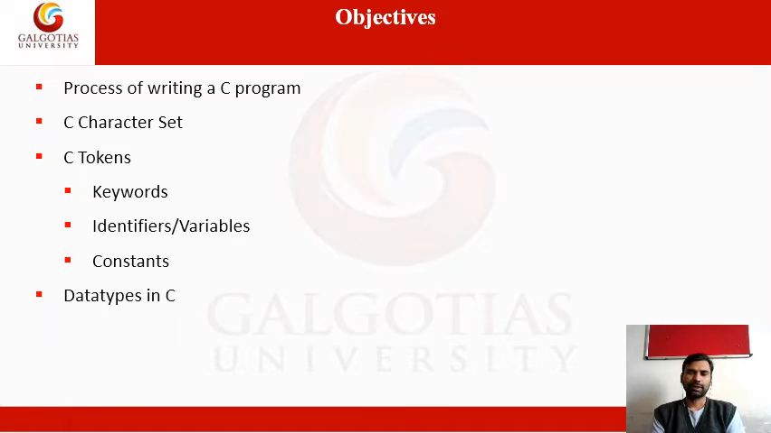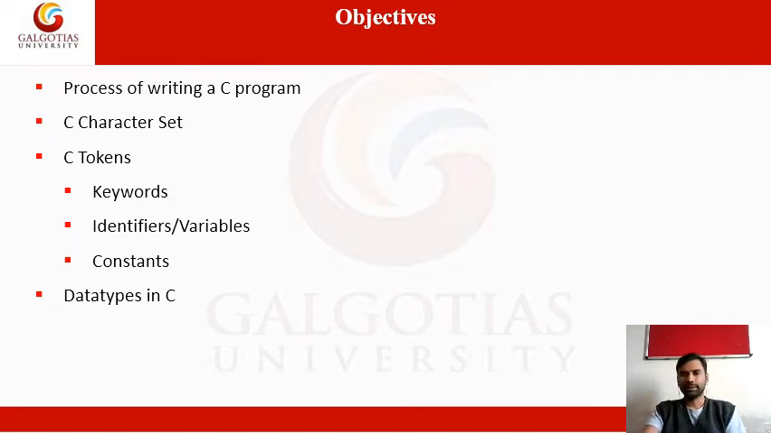Next, constant. Constant values never change during the execution of the program. Simply, we can say that a value that doesn't change during execution of the program is called a constant. A value that does change during execution of the program is called a variable. That's just the opposite of a constant. The values of variables change during the execution of the program, while the value of a constant is never changed.